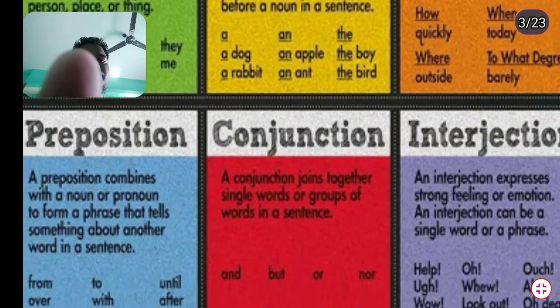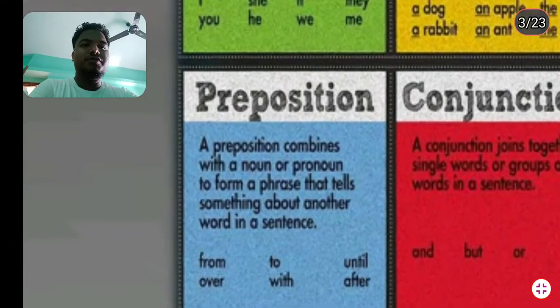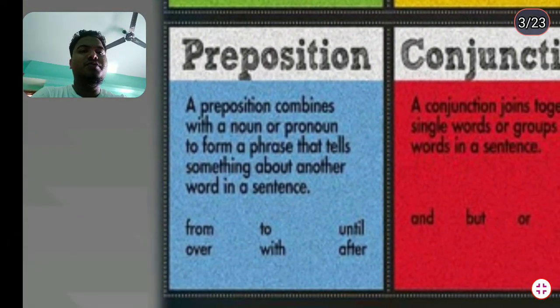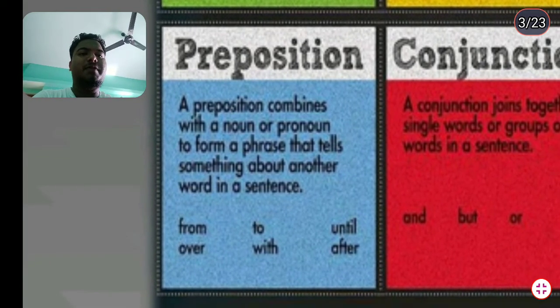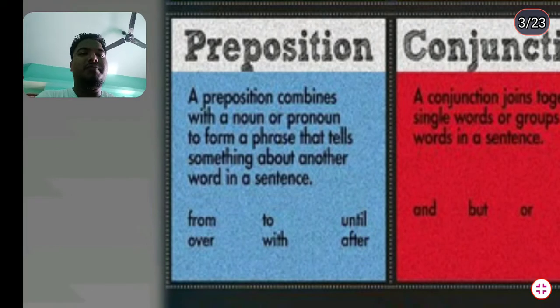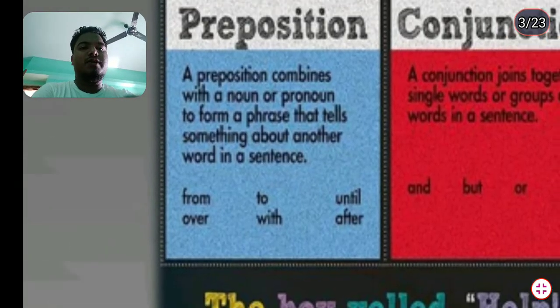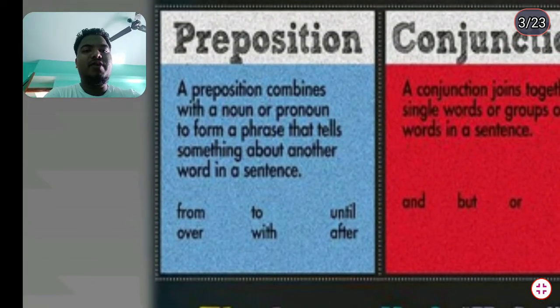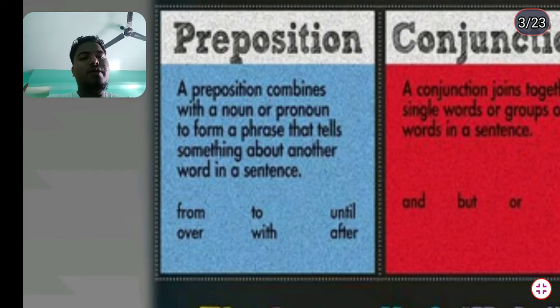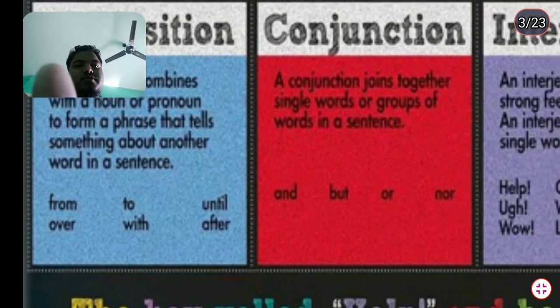So we should proceed forward. The preposition. What is a preposition? Preposition is a word or group of words which sets or keeps a relationship between a noun or pronoun and certain kinds of phrases or more words. In general we call preposition combines a noun and pronoun to form a phrase that tells something about another word in a sentence: from and over, to and with, until and others.